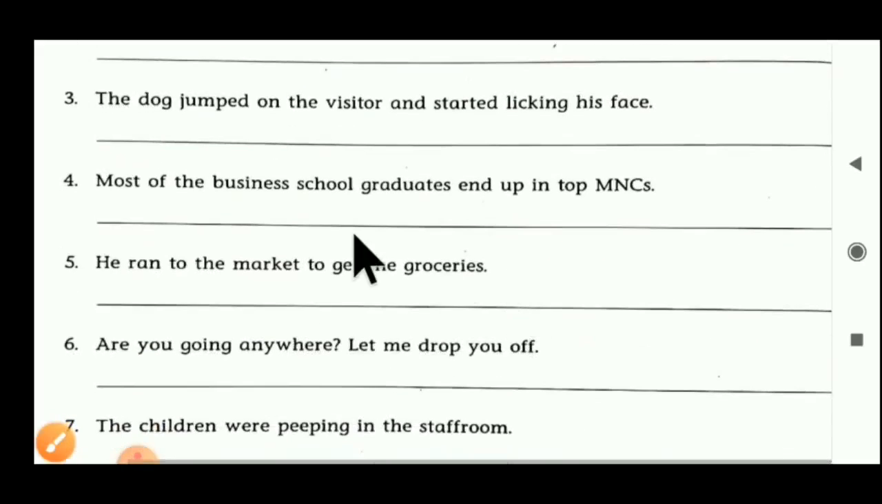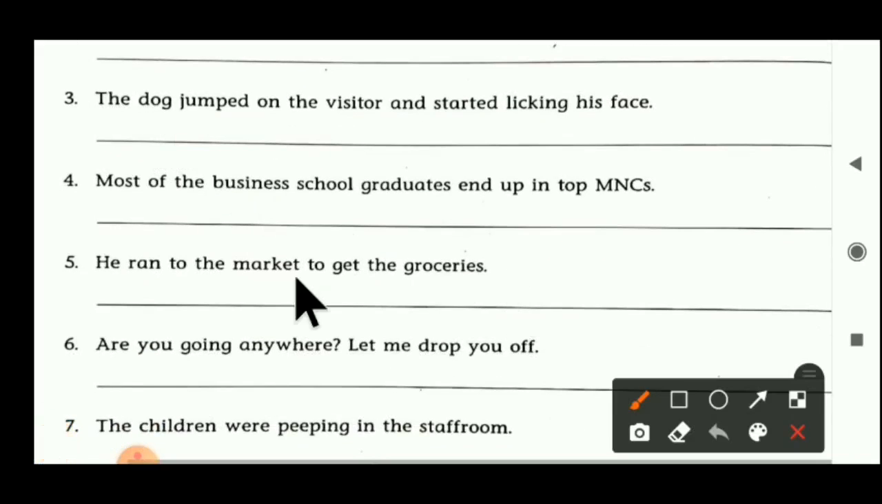Third sentence. The dog jumped on the visitor and started licking his face. Which is the verb here? Jumped on is the verb here. Jumped on means to jump on anybody. So the meaning remains the same as the verb jump. So we can say that jumped on is used here as a prepositional verb.